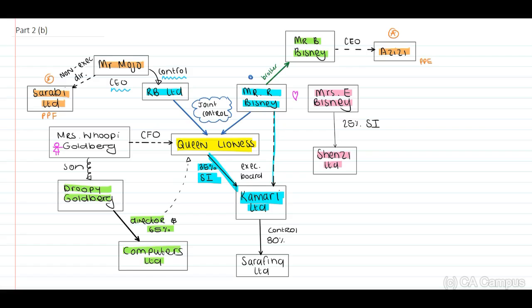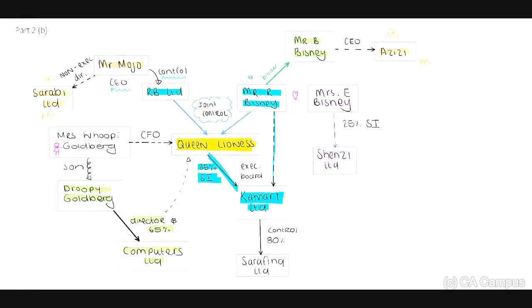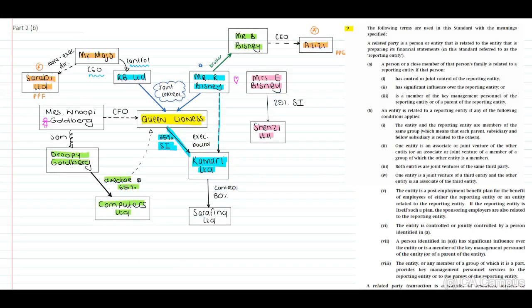Now, we need to focus purely on Queen Lioness. Therefore, what you now need to do, you need to open IS 24 paragraph 9. You will identify on the right side of your screen that I've included our definition as per IS 24 paragraph 9. Remember, we need to identify if the entities are related parties to Queen Lioness. Now guys, important, this is a theory question. You will have to write out everything.